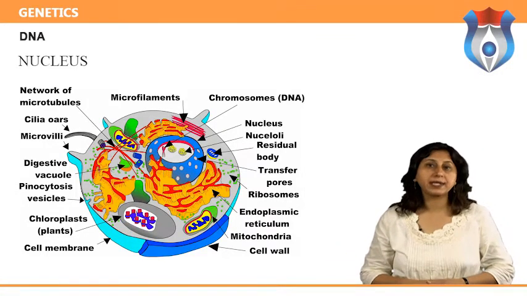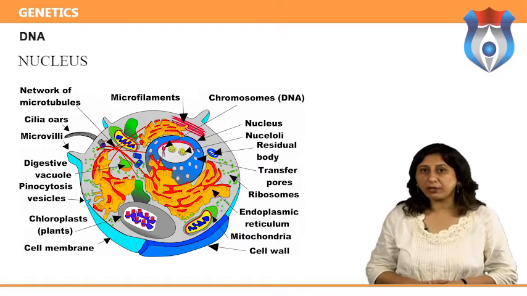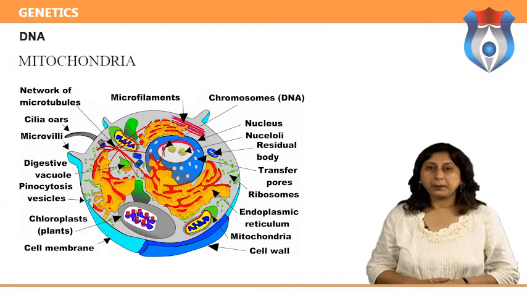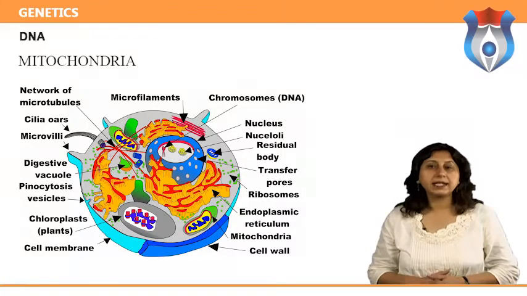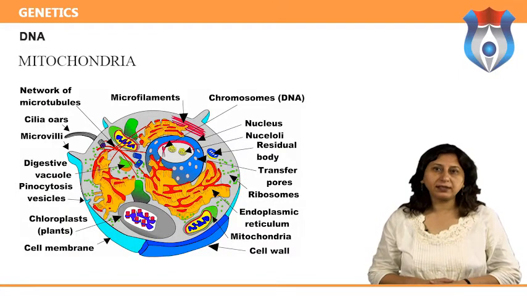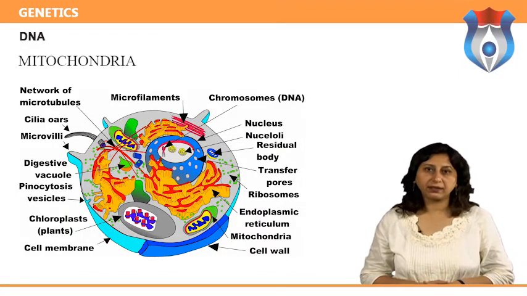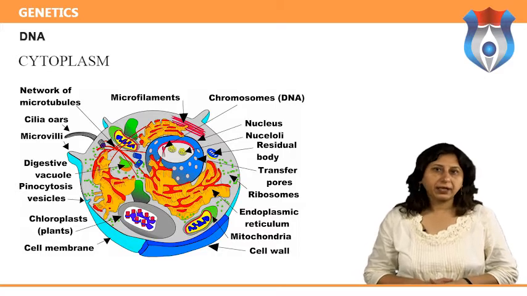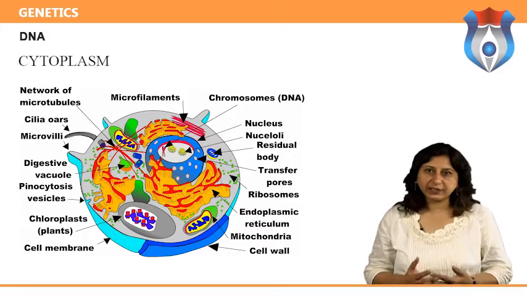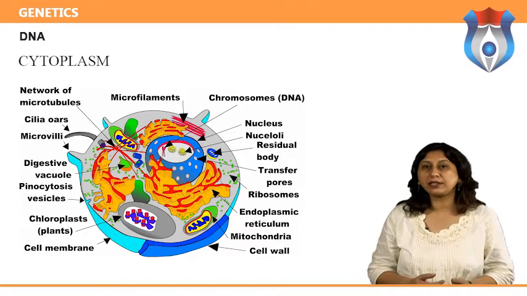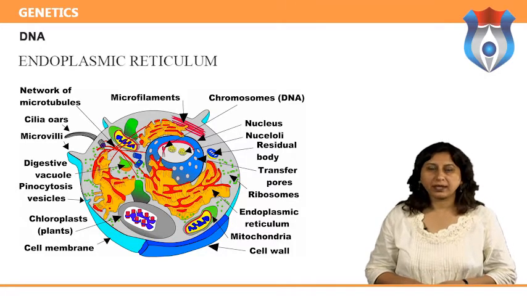It also houses DNA, deoxyribonucleic acid. Mitochondria: these are the powerhouses of the cell and produce energy for the various activities of the cell. Cytoplasm: this is a jelly-like fluid within the cell in which the other organelles float.